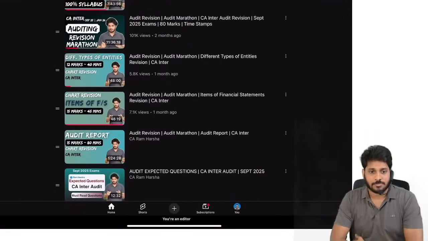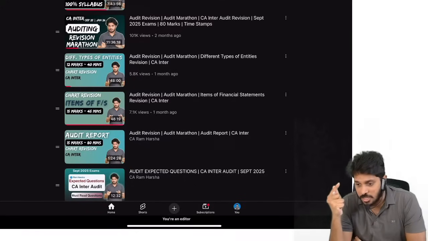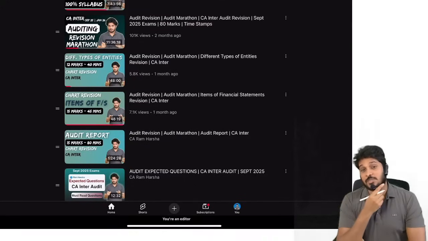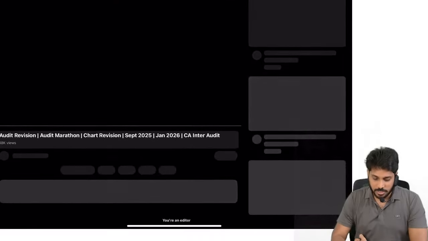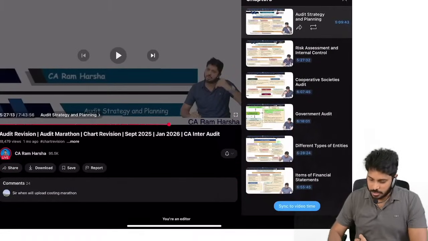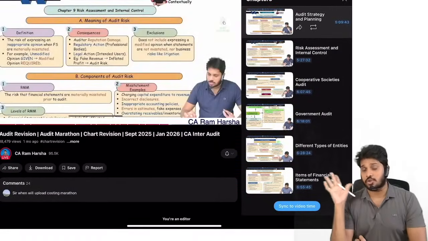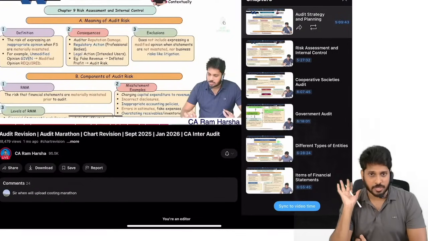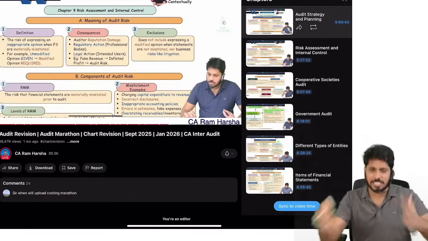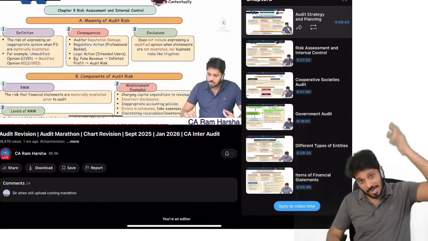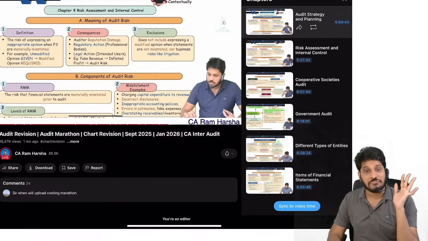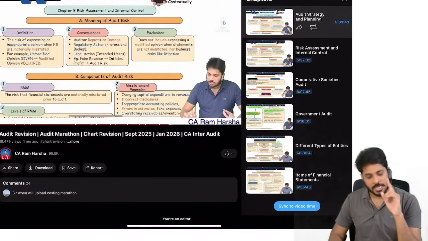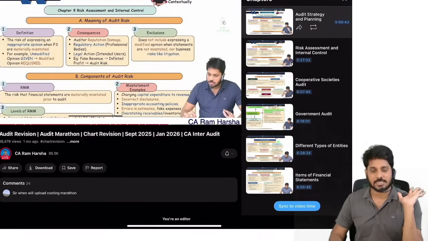You just watch that. Entire roadmap I gave you till the last chapter. What else is necessary? Risk assessment topic I generally tell people to ignore, but only for MCQ purpose I ask you to revise chart revision. In this chart revision, the risk assessment timestamp is there. Just for MCQ purpose you revise. Don't study it normally. I know risk assessment pakka 10 to 12 marks questions will be there, but it is a very tough chapter, the lengthiest chapter in the entire CA Inter audit. Tough, lengthy, both. 70 concepts are there in that, for your information. So just revise it for the purpose of MCQs only.